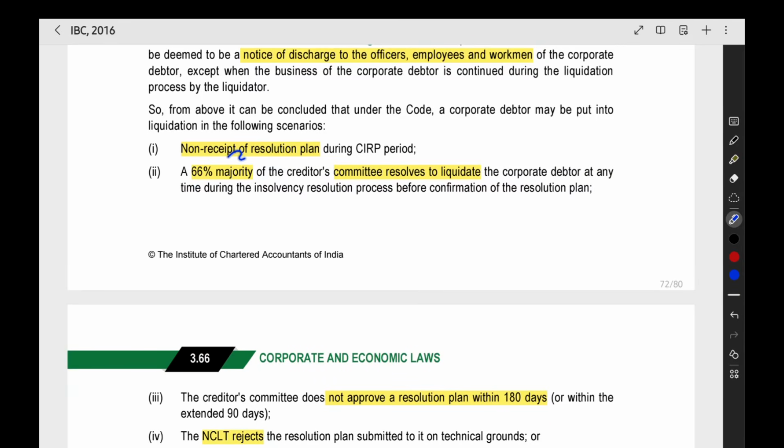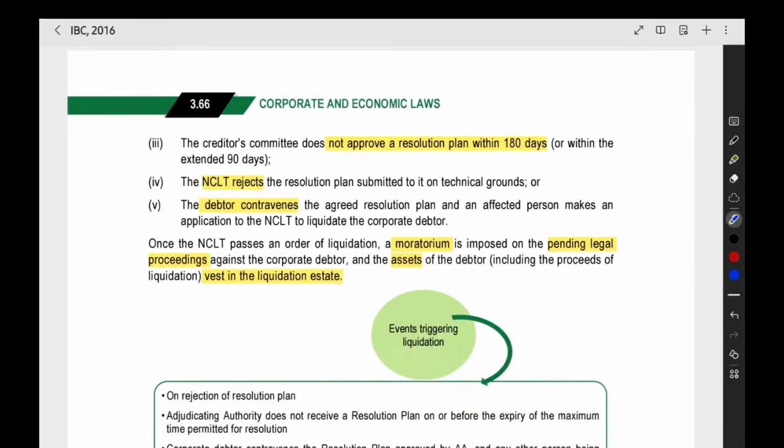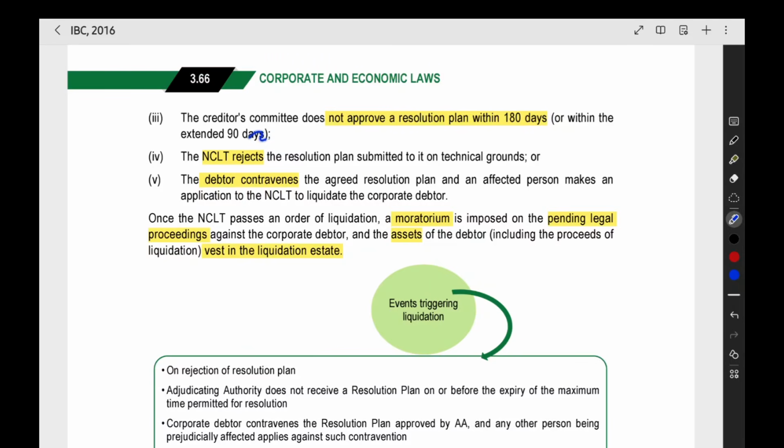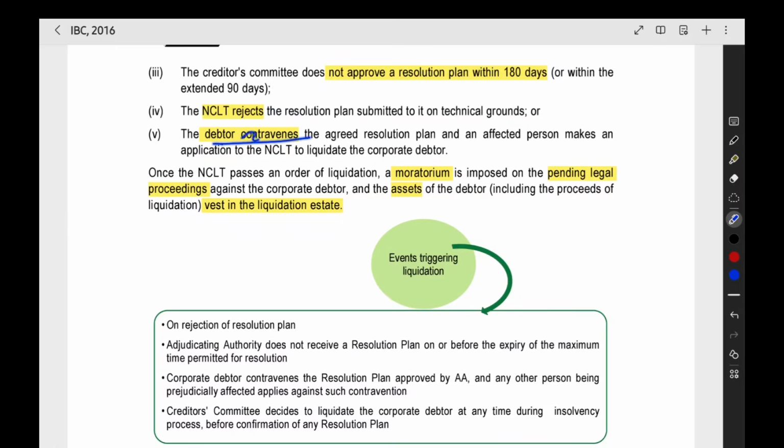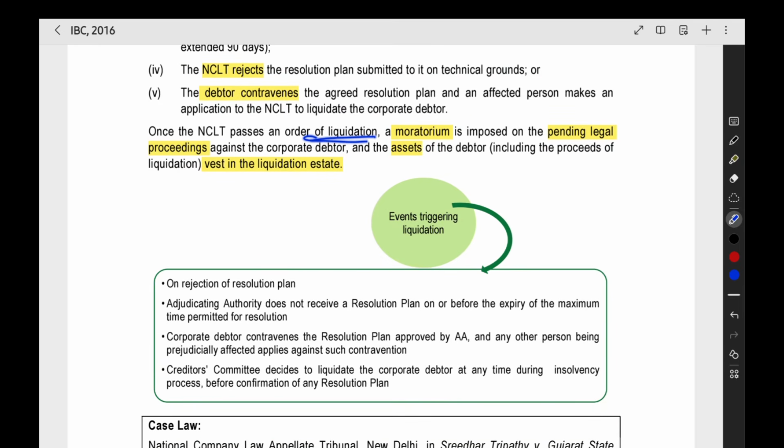Now, we saw that without getting any resolution plan, the company will go into liquidation. Then the committee of creditors itself can make a resolution to liquidate the company. Then also the company will go into liquidation. If the committee of creditors did not approve any resolution plan, if NCLT rejects the resolution plan, or the corporate debtor violates the resolution plan, then also the company will go into liquidation. Once the liquidation order is passed, the moratorium period will be imposed. Again, we cannot start any case. All the pending legal proceedings will stop, and the assets of the company will be vested in the liquidation estate.